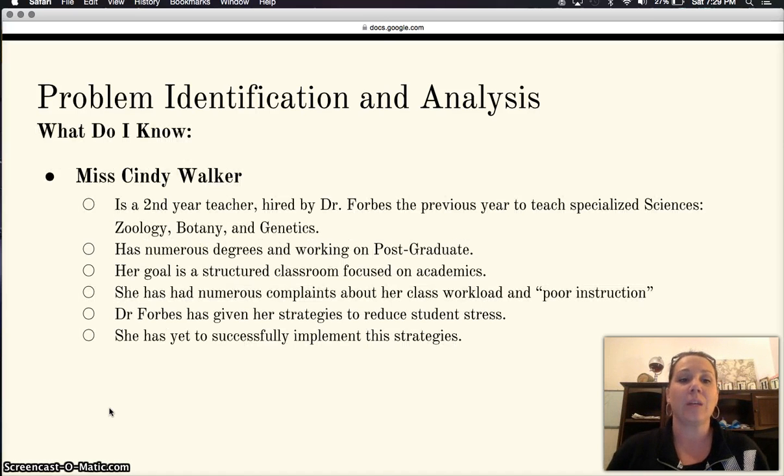Among those is Miss Cindy Walker. She is a second-year teacher, and she was hired by Dr. Forbes the previous year in specialized sciences like zoology, botany, and genetics. She has numerous degrees and is working on her postgraduate, and her goal is to have a structured classroom that focuses on academics. Because of this, she has numerous complaints about her class workload and poor instruction from students and parents. Dr. Forbes has given her strategies to reduce student stress, but it doesn't seem as though she has successfully implemented these strategies yet.